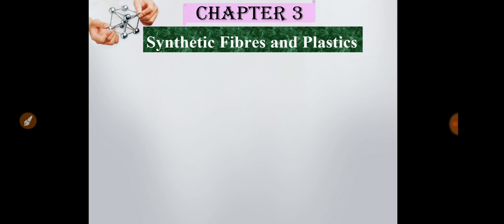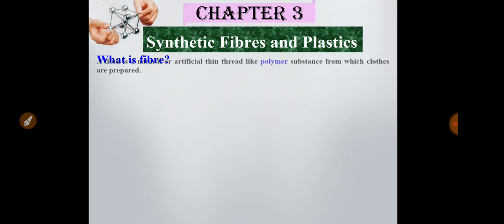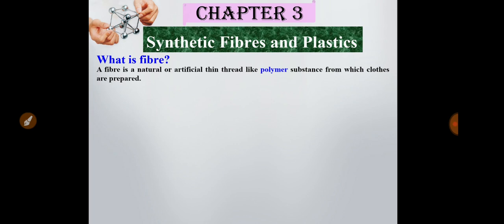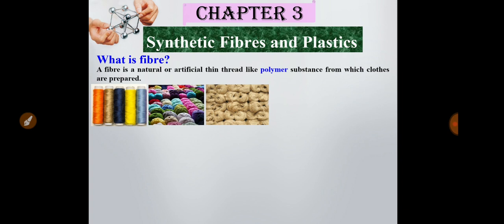Today I will start with the first chapter of chemistry part, that is chapter 3, synthetic fibers and plastics. First of all, we should know about fiber. What is fiber? Fiber is a natural or artificial thin thread-like polymer substance from which any type of clothes can be prepared. Now we can see examples of different types of fiber: cotton, wool, and jute also.